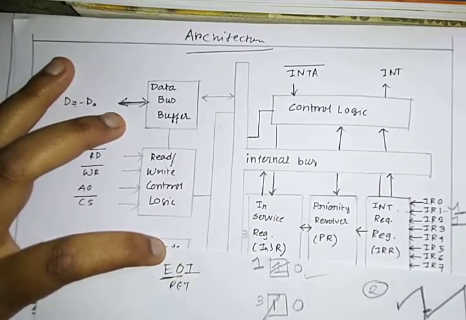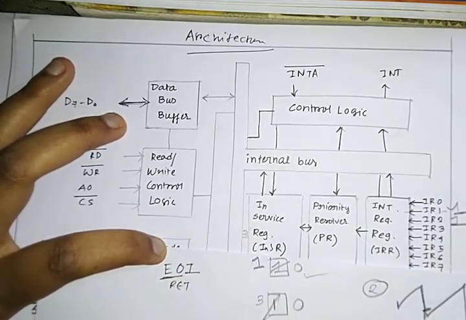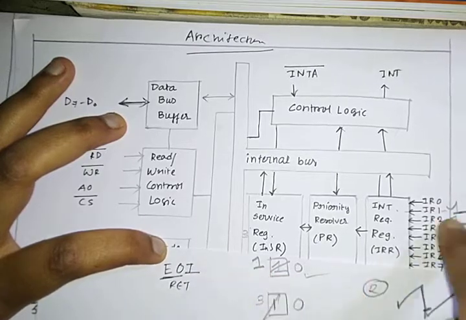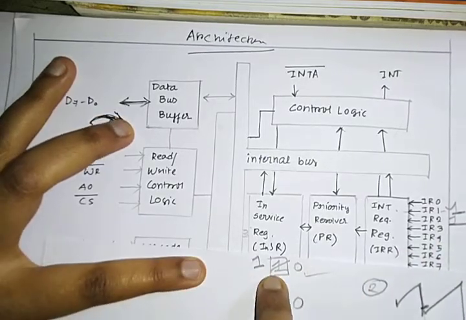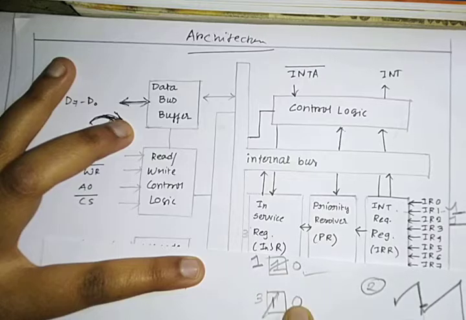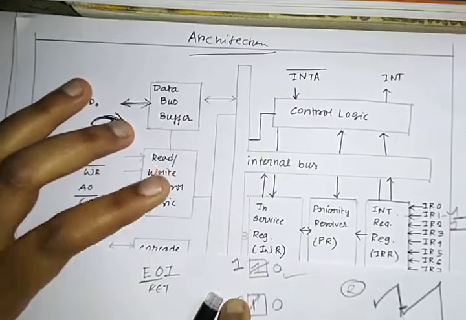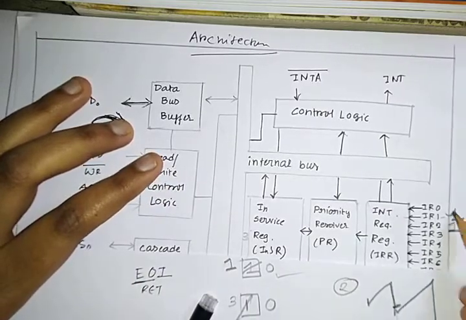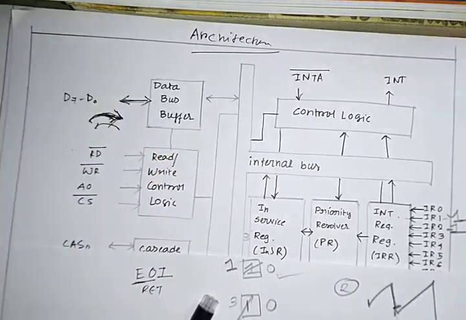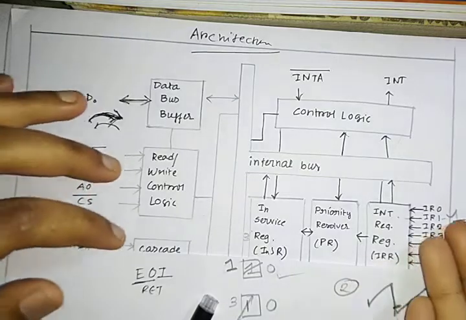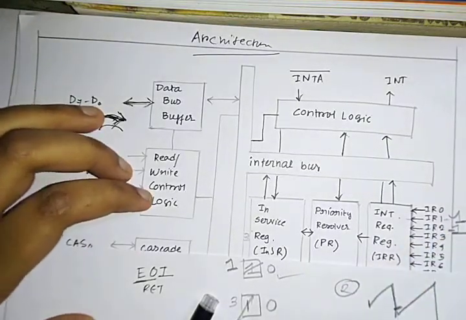When it sees EOI, it means okay, now IR1 has been executed, I can make this 0 and execute 3. Okay. Now suppose, do you remember what I told you? This also occurred at that point, but it was in pending state.